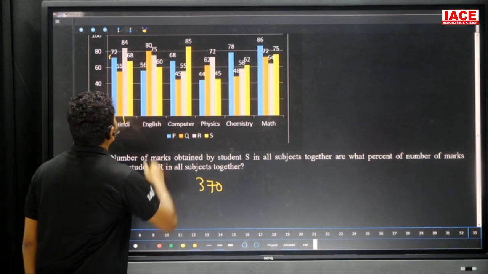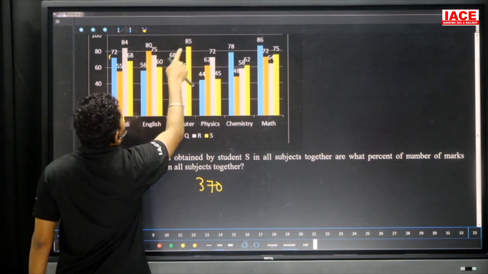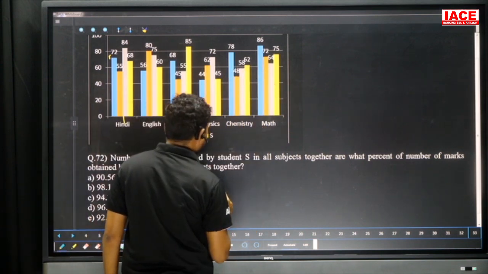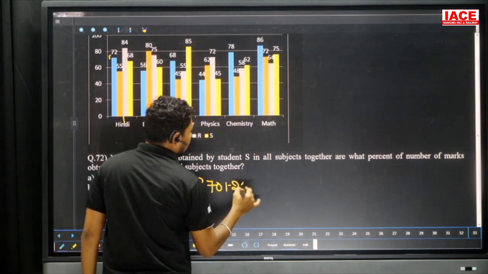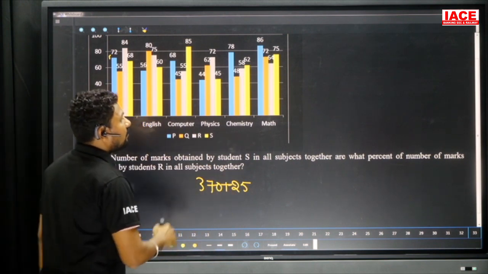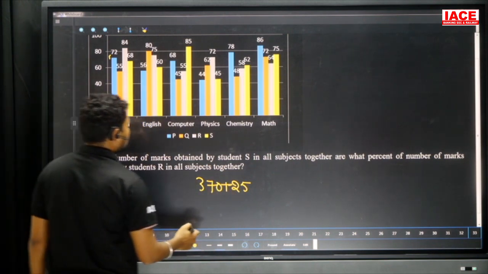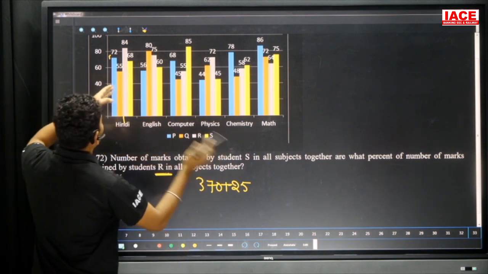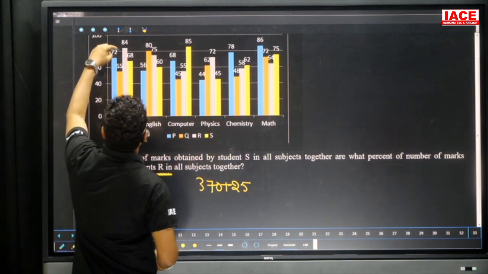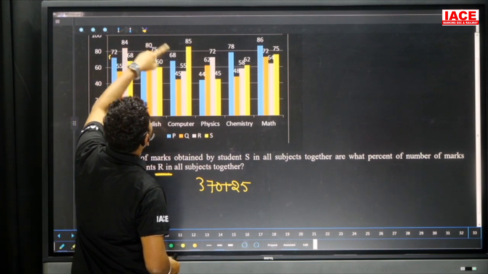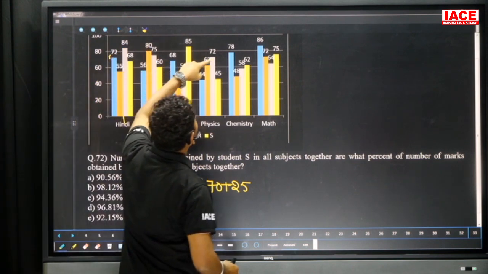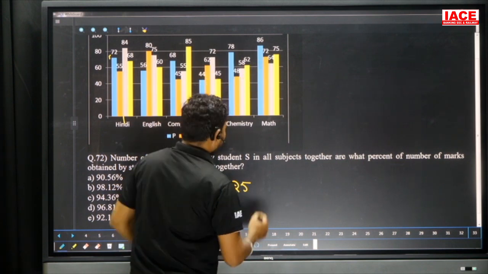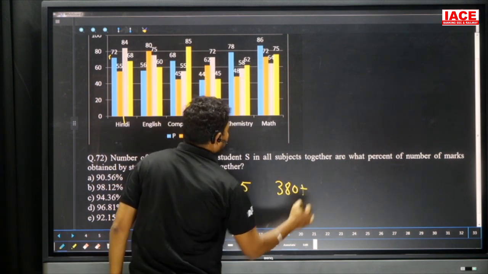Now go for the unit digits again. It is 8 plus 0, 8. 8 plus 5, 13. 13 plus 5, it is 18. 18 plus 2, 20. 20 plus 5, 25. It is equal to 395 overall. And what percentage of number of marks obtained by student R in all subjects? We need R. R all subjects means it is from the right side second subject. Again we'll calculate 80 plus 70, it is 150. 150 plus 50, 200. 200 plus 70, 270. 270 plus 50, it is 320. 320 plus 60, it is 380. And coming for the unit digits also again.